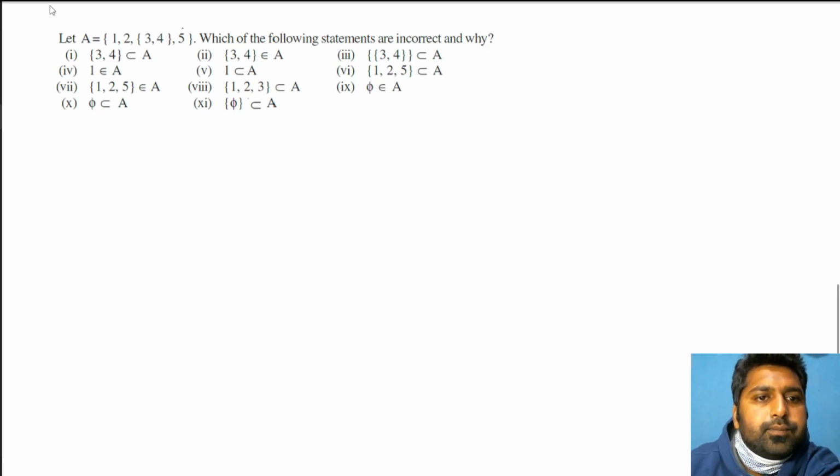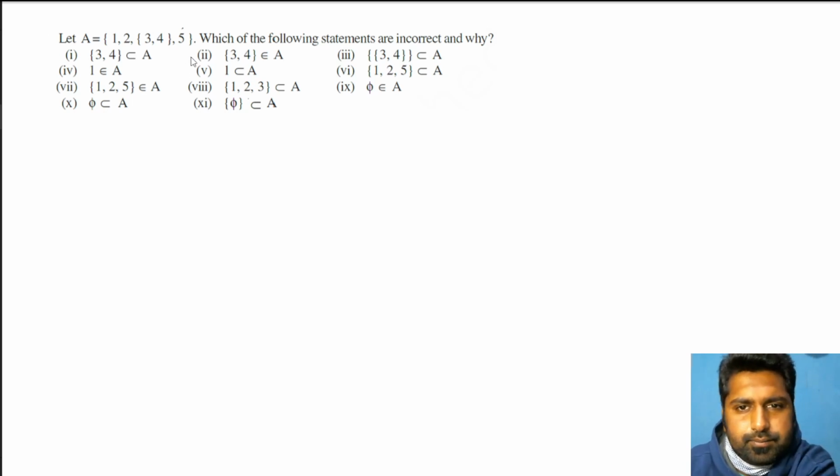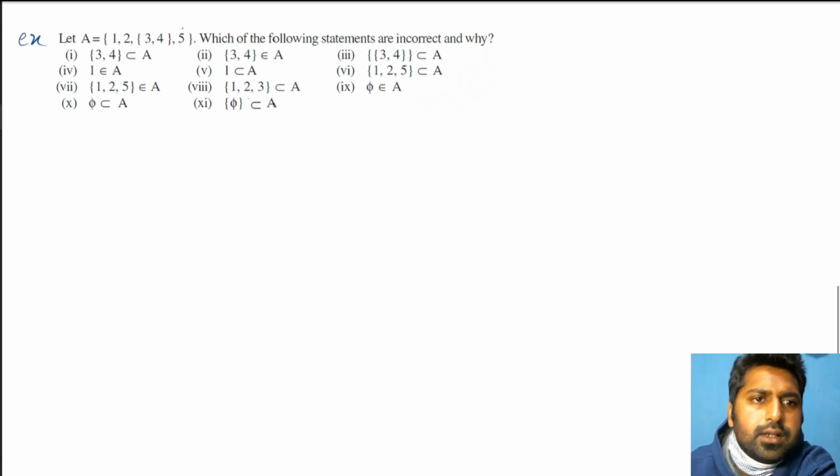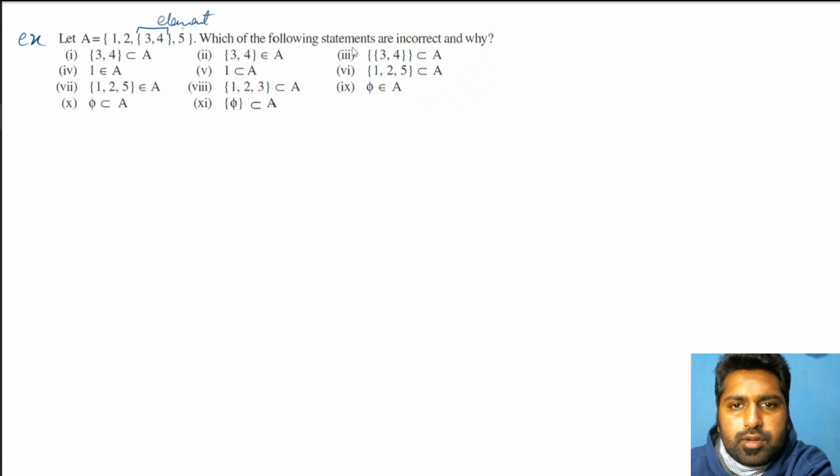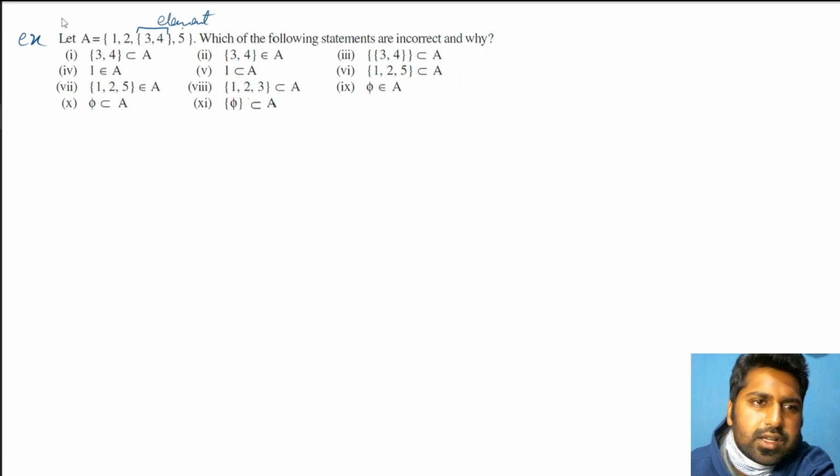First thing, which of the following, this is another example. It's saying let A be a set. I told you about that. I gave you as example 1, 2, and then in curly bracket 3, 4. I told you that this is an element itself. Then which of the following statements are incorrect and why? So basically we have to tell whether this is correct or incorrect, true, false.